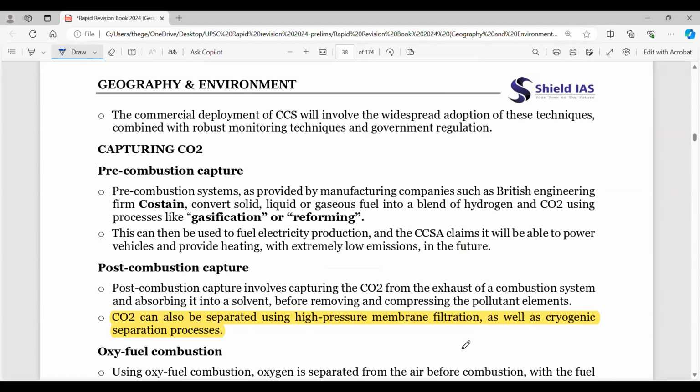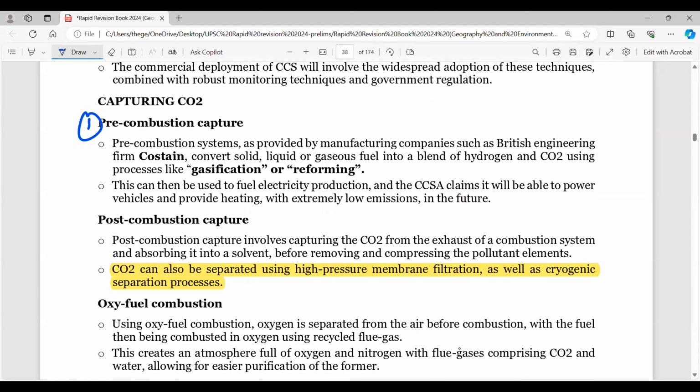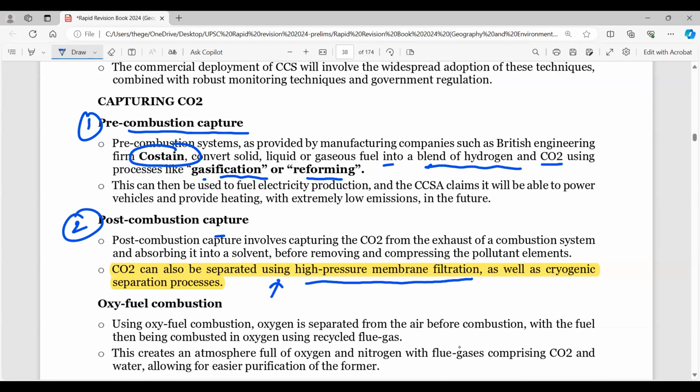And what you observe further is capturing CO2. There could be pre-combustion capture, so pre-combustion systems have to be developed. Here gasification or reforming techniques, that is a blend of hydrogen and CO2 using processes, are supposed to be used. The British engineering firm Costain is looking to convert solid, liquid or gaseous fuel into a blend of hydrogen and CO2. So this is before you actually emit, you actually convert it. Then there is post-combustion capture. After combustion is done, CO2 can be separated using high pressure membrane filtration in a cryogenic environment, or we say a very cold environment. That's important here.